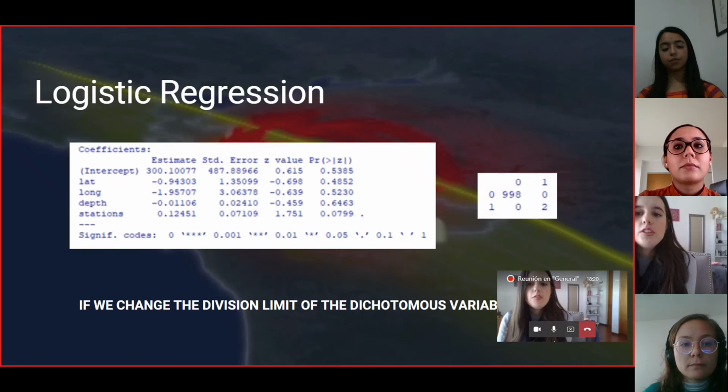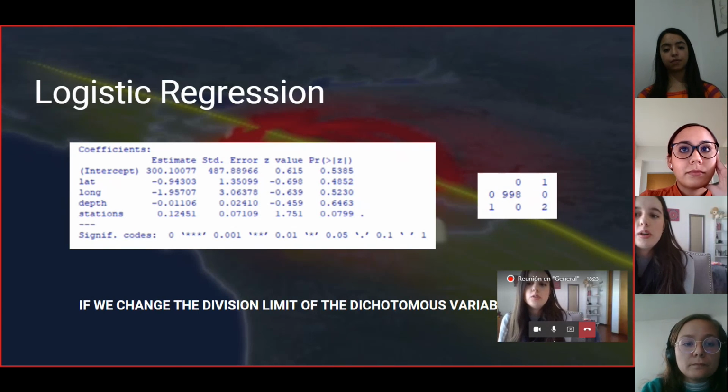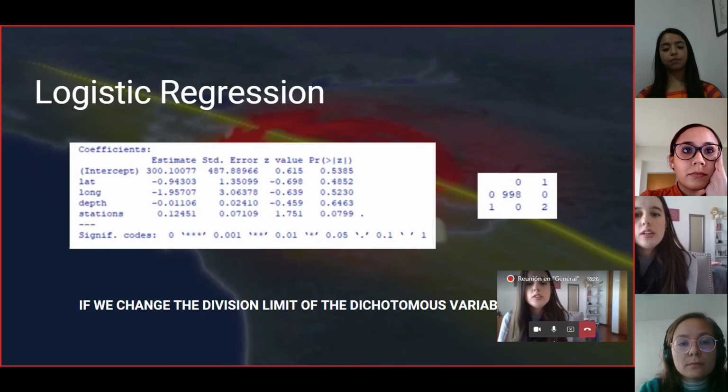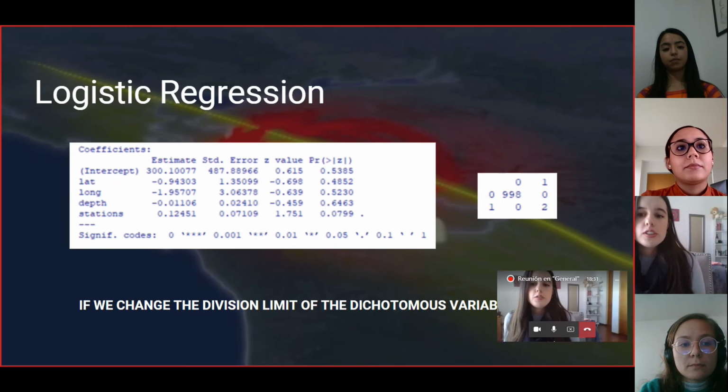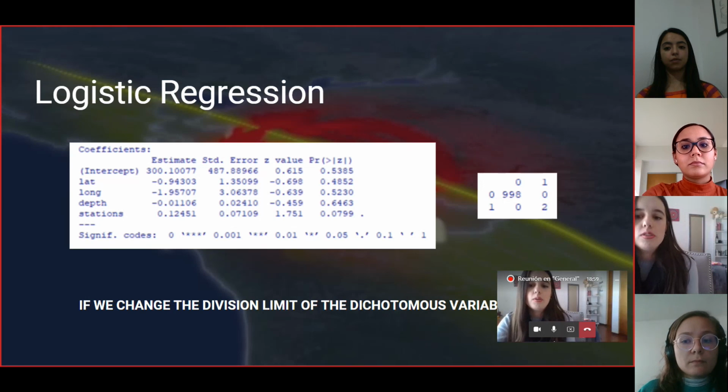On the other hand, if we change the division limit of the dichotomous variable to 6.1, which is the scale that causes several damages, the following happens. We see that the coefficients are now significant. However, in the contingency table, we can see that 998 magnitudes were classified in category 0, while only 2 of the total of 1,000 magnitudes were classified in category 1. So we don't find it convenient to use this regression model either. Therefore, we conclude that there is really no logistic regression model that can explain the magnitude with the observed variables of this sample.